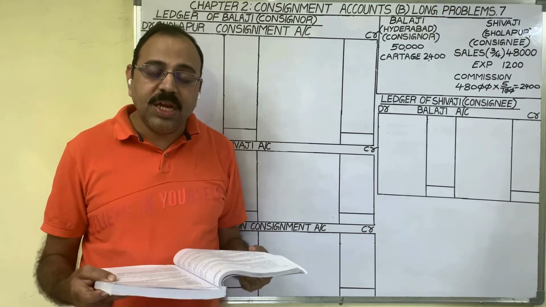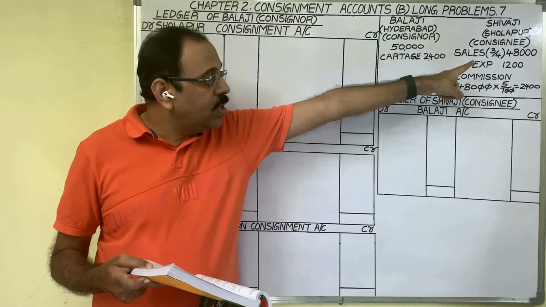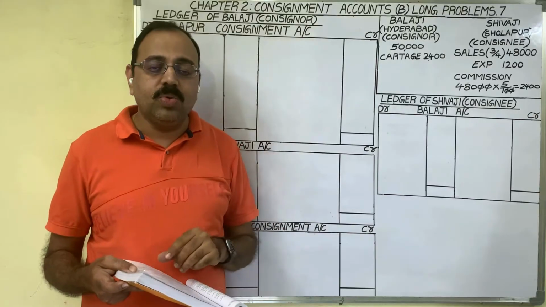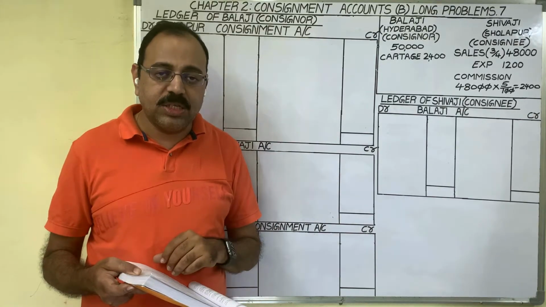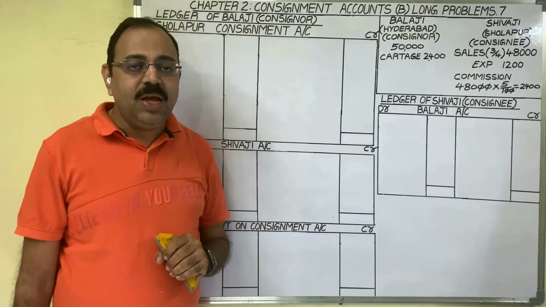He is asking for the ledger in the books of the consignor only, but we will show the ledger of the consignee also. He is not asking for journals. Let us solve this problem. See the important points of this question.